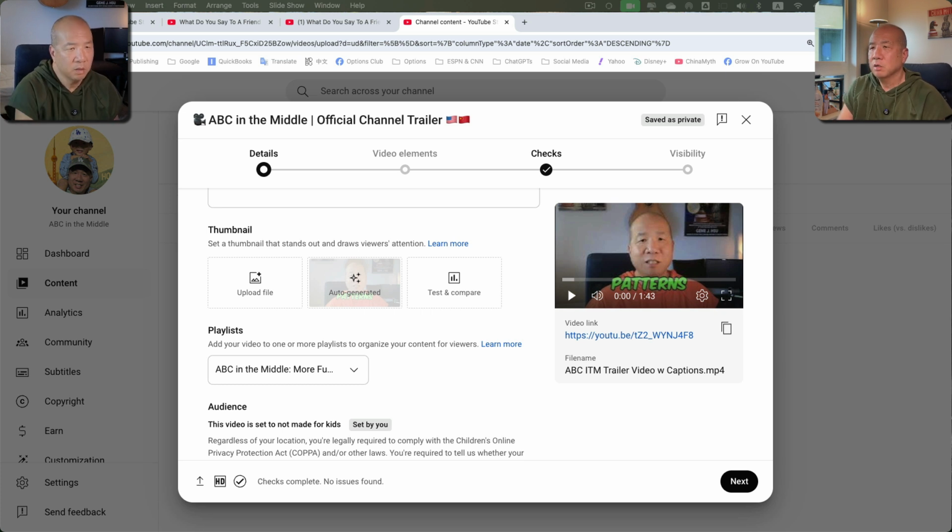So maybe I don't even need all this. And now I should make this. How does it look? I don't want to cover up ABC in the middle, and maybe I can. How about that? ABC in the middle, thumbnail. All right, let's go with this one for now. So export, thumbnail, ABC in the middle, media. I'll call it thumbnail.